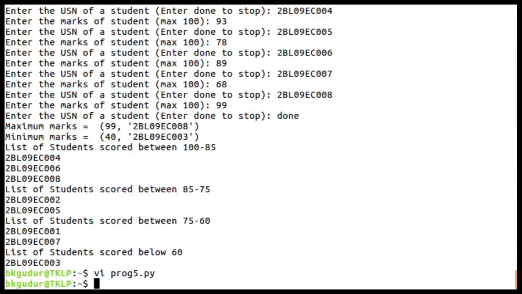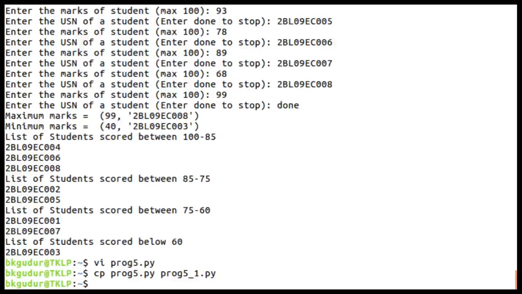So what I do, I am going to copy this program prog5 as prog5_1.py, and I'll modify it a little bit. So let me open this program.